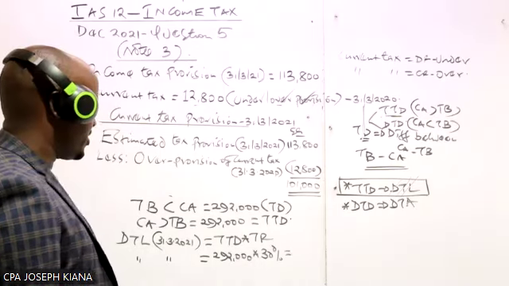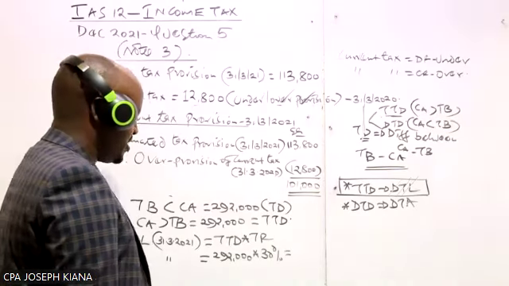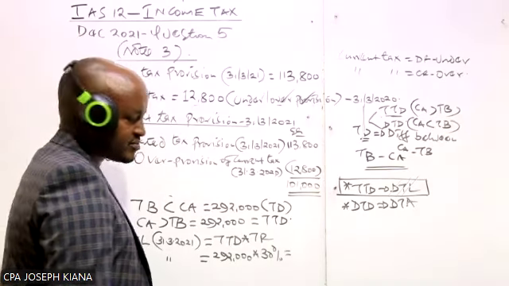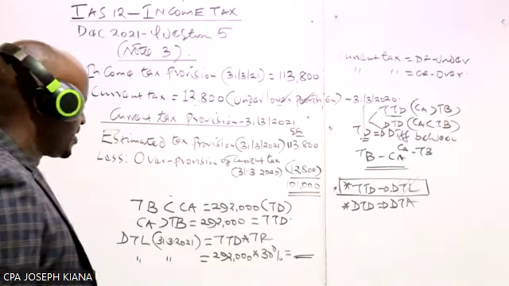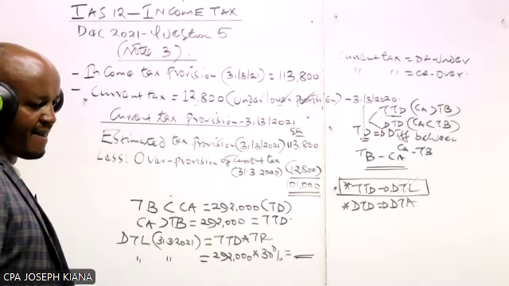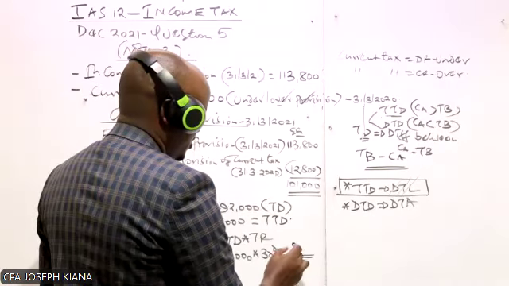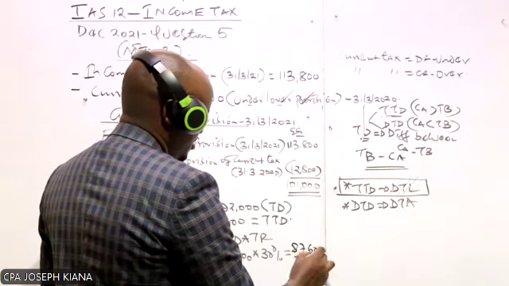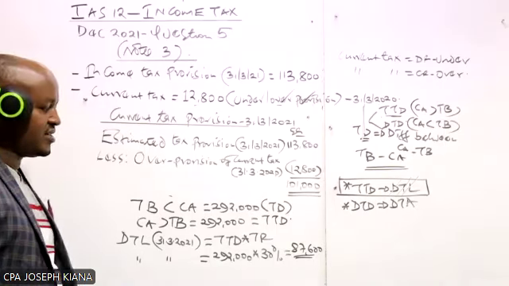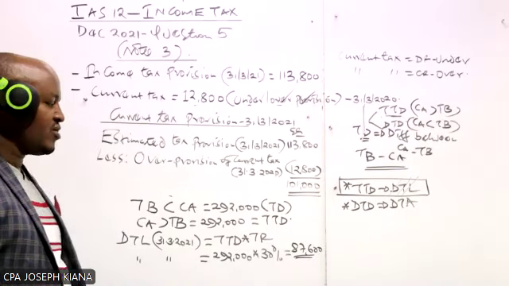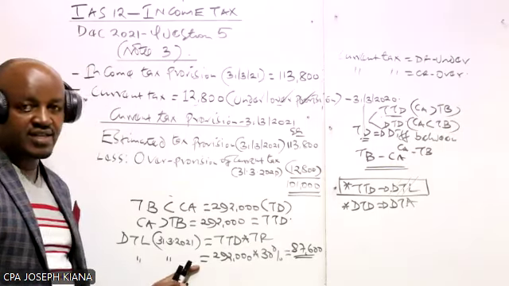So how much is our deferred tax liability at the end of the year? 30% of 292,000. That will give us what? That I'm told by Margaret here. It will give us 87,600. Now this particular 87,600 is a deferred tax liability at the end of the year.